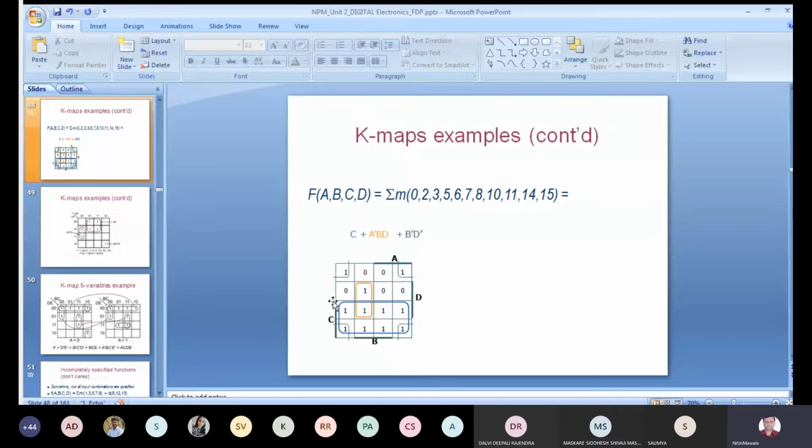Then while writing the numbers, you follow the binary to decimal equivalent rules. So 0, 1, 3, 2, then the second column is 4, 5, 7 and 6, then 12, 13, 15 and 14, and lastly 8, 9, 11 and 10. I think we have already seen this in the first lecture when we started the K-map. So is there any problem now while drawing the K-map?